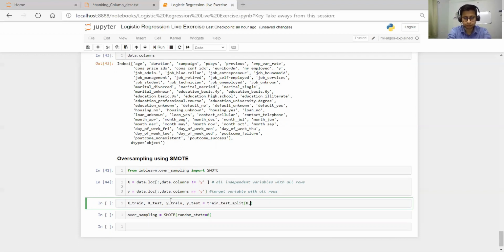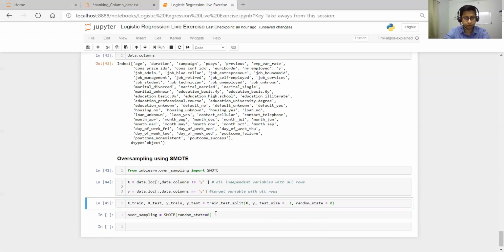You pass x, y, test_size equal to 0.30, so in test we will keep 30% of the data, and then of course random_state equal to 0. Okay, and let's run it.